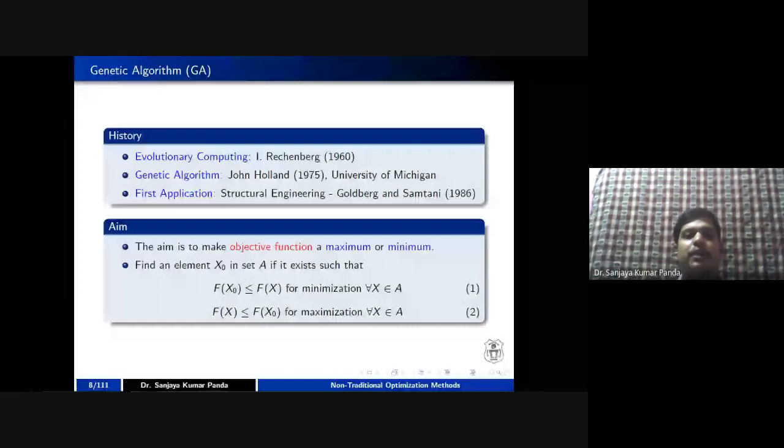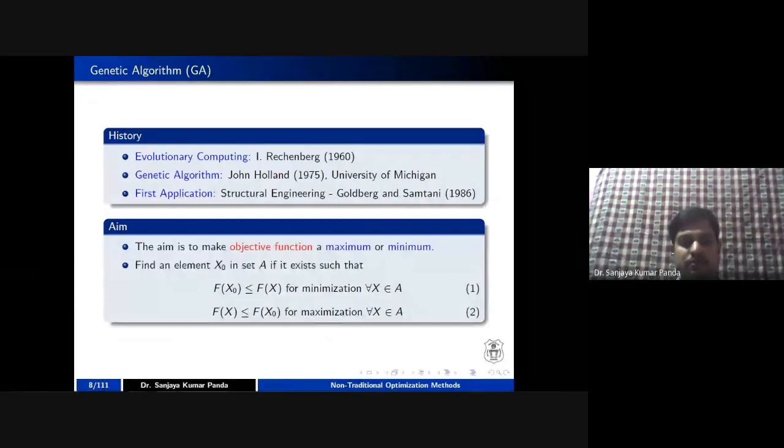But somebody may want to do two tasks. You want to minimize the time and you want to increase your profit. If you go for such a problem, your objective is not only to save time, your objective is also to increase the profit. If you want to model such a function, that is called a multi-objective function.